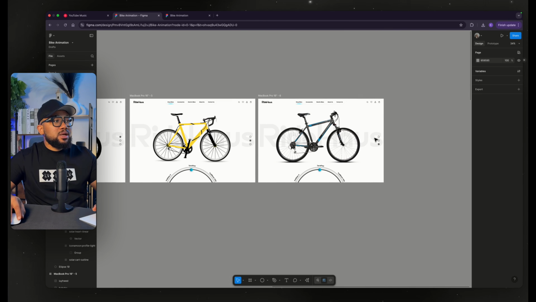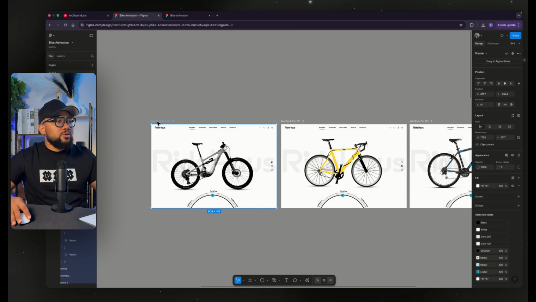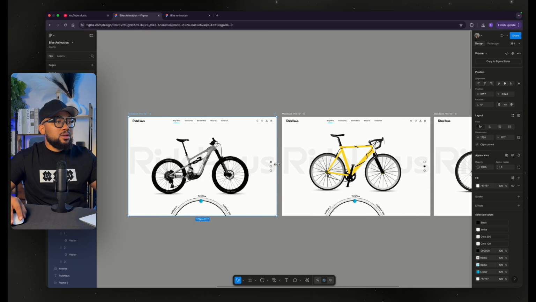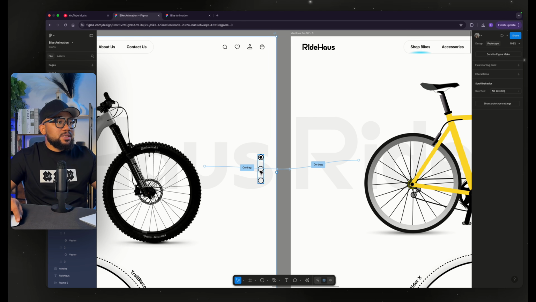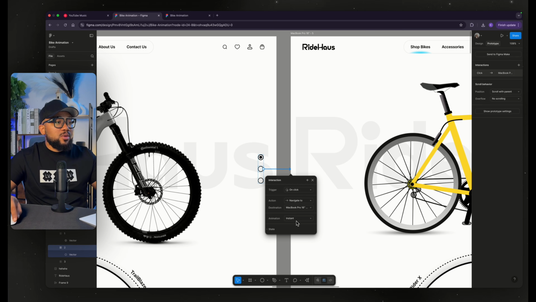So that's the last part. We've already done the linking. So we're going to do the click now. So go back to prototype, select this, and when we click here, now our click is going to smart animate, slow 600.